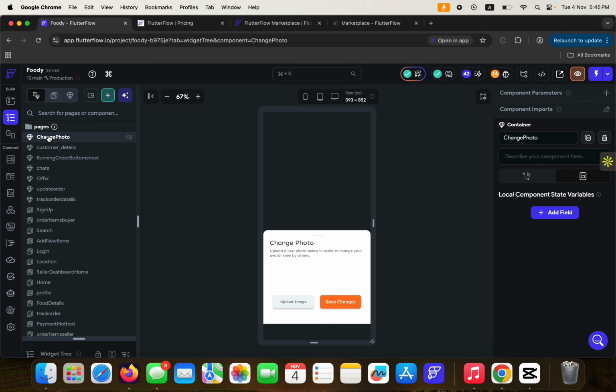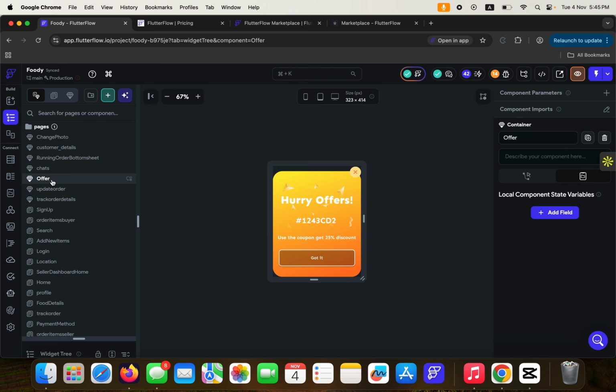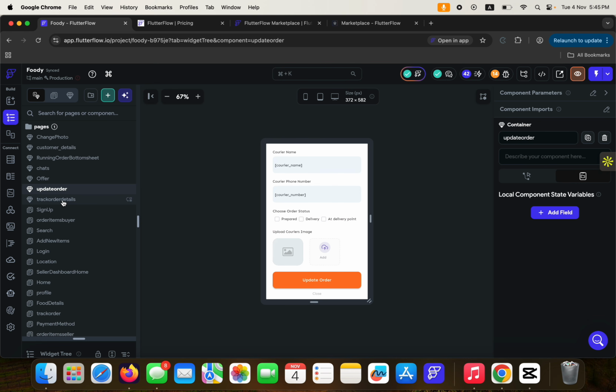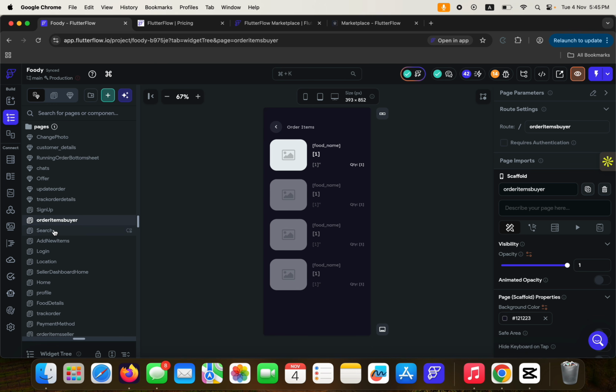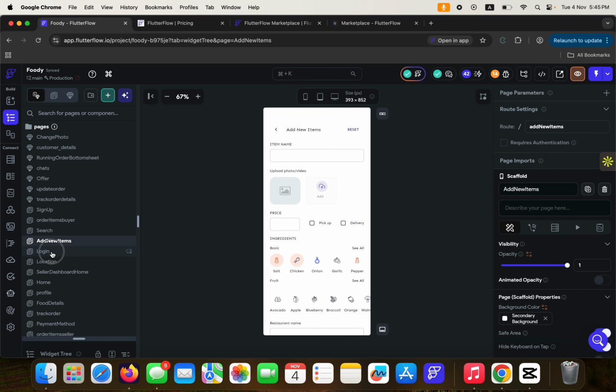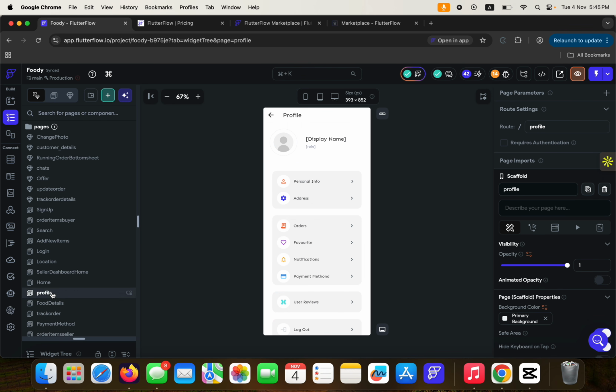So we have the change photo screen. This is the bottom sheet, or you can call it a pop-up. This is how you get to see them. Then these are some of the screens that we have in this application. Then we have the offer, the update order, track order details, sign up. We have the other items, buyer, search, add new items, login, location, seller dashboard, home, profile, a lot of screens.